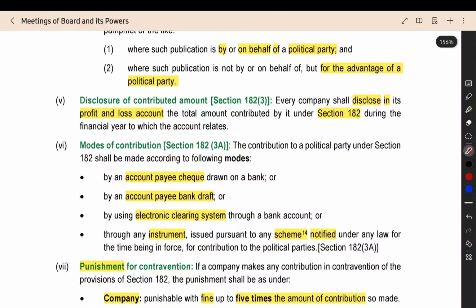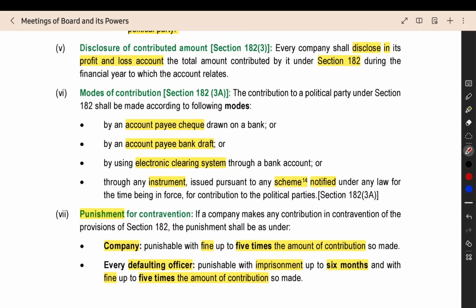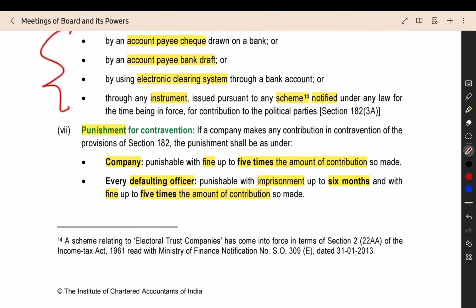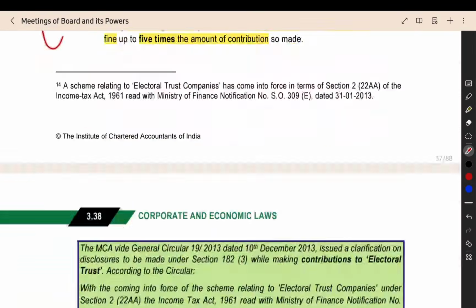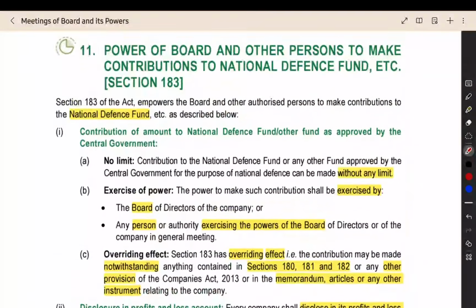How much political contribution you made, you have to disclose in the profit and loss account. Then the modes of contribution: you can contribute through account payee cheque, account payee demand draft, electronic clearing system, or any instrument notified by the central government. You have to make the contribution only through these modes. Punishment for contravention is also given. That's all about the political contribution section.